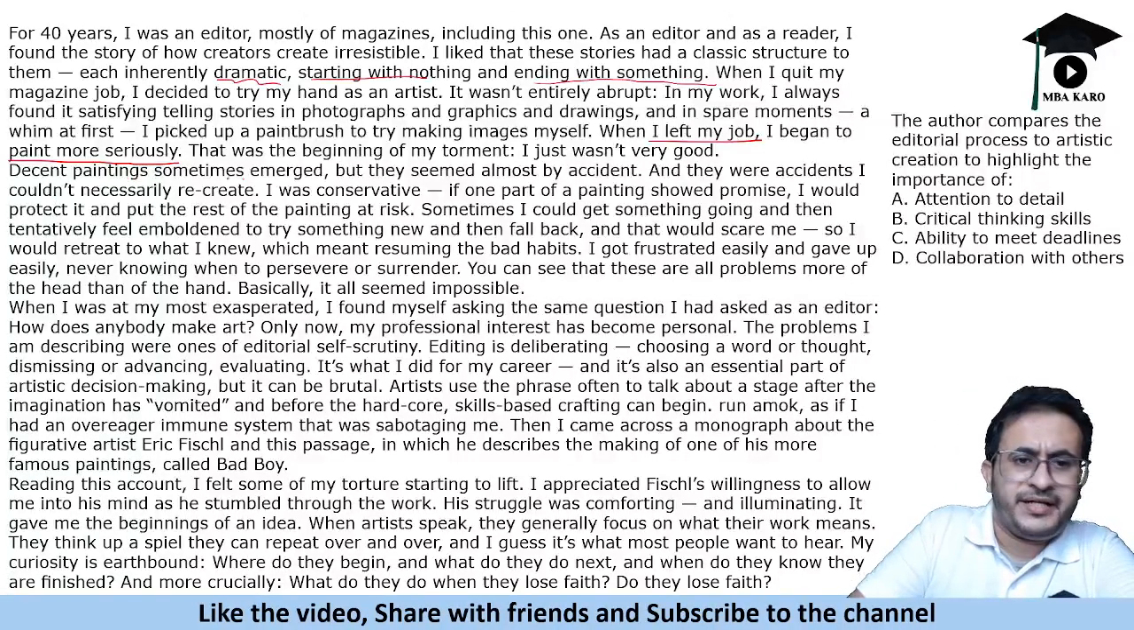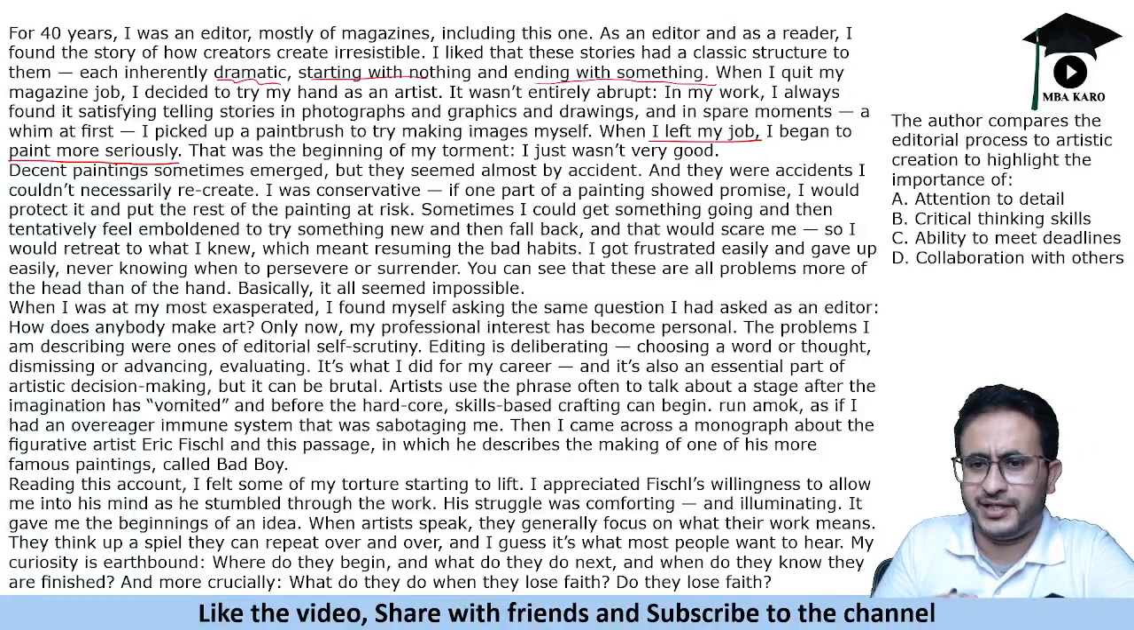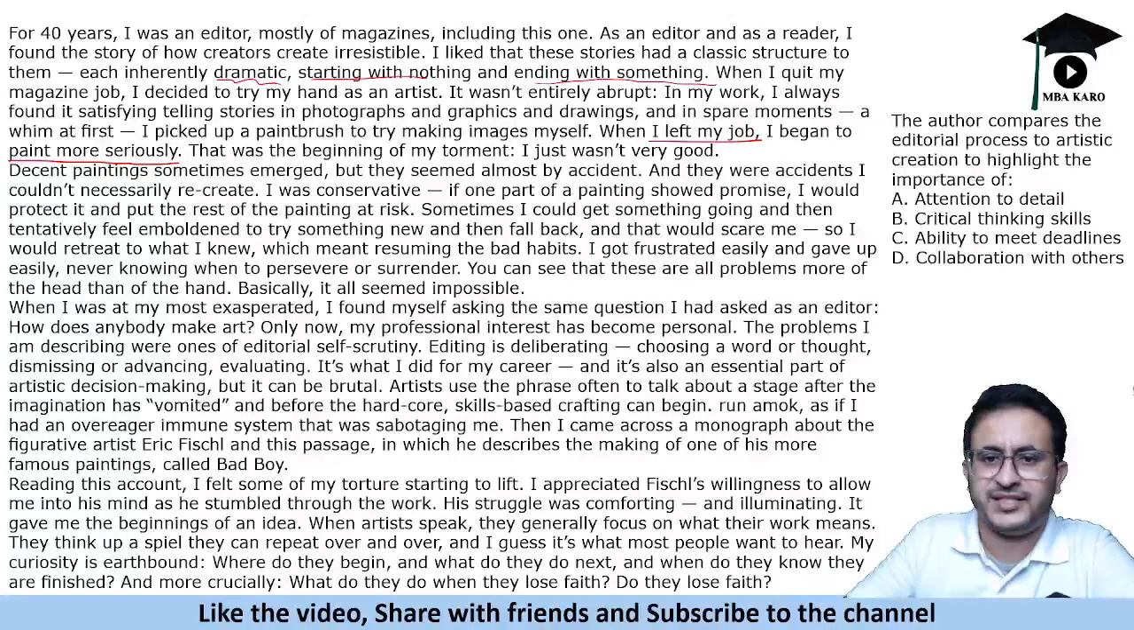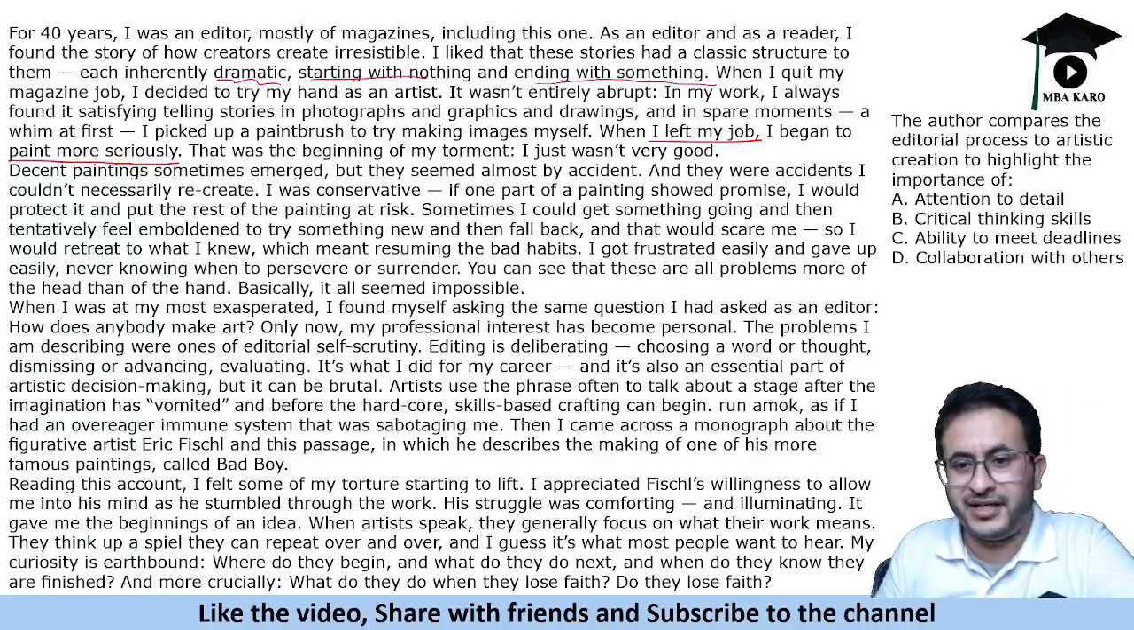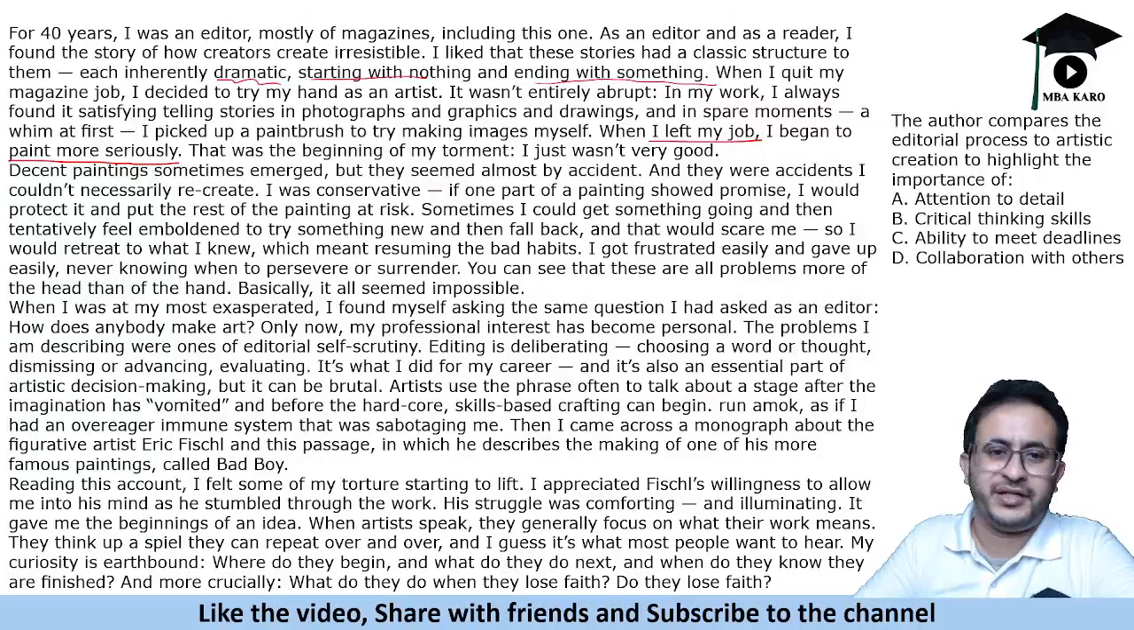It says decent paintings sometimes emerged, but they were seen almost by accident. So sometimes the author created decent paintings, but they were just accidental creations. They were accidents I couldn't necessarily recreate. If the author tried to recreate those paintings, it was difficult.